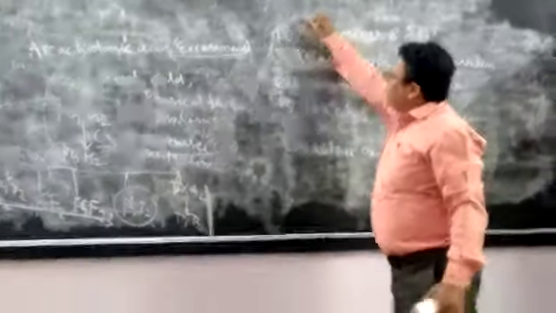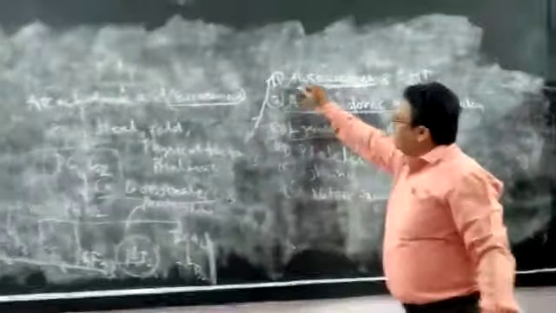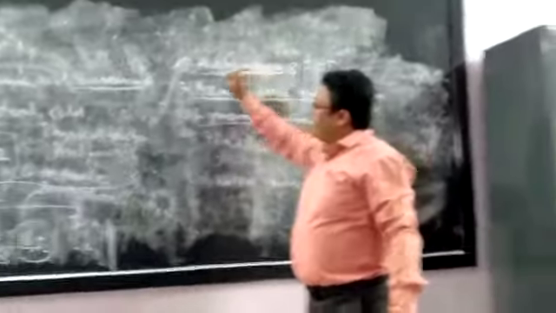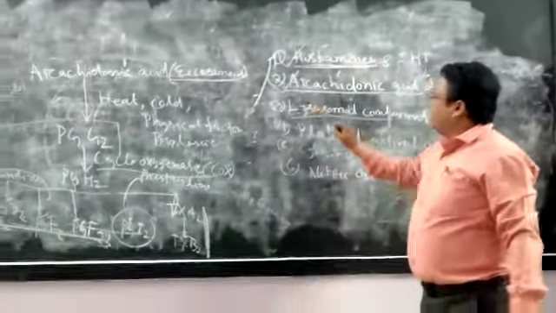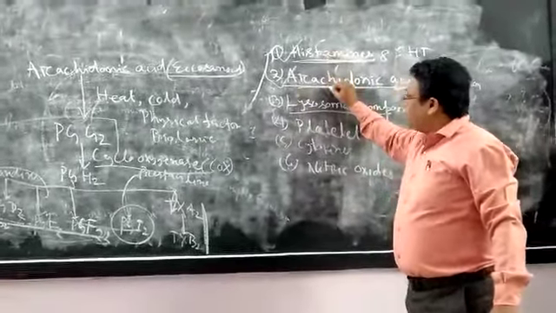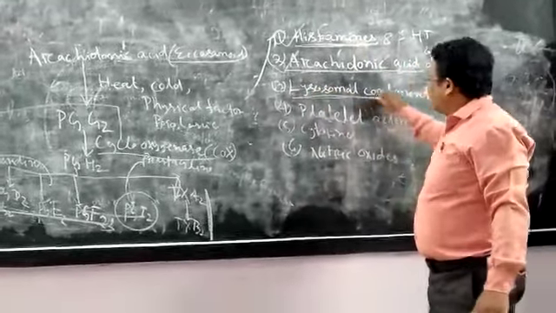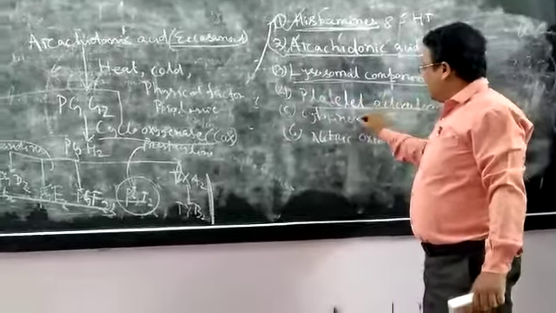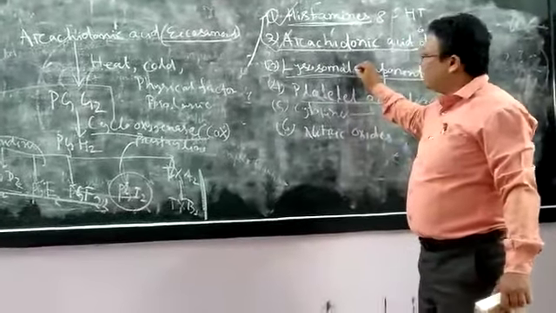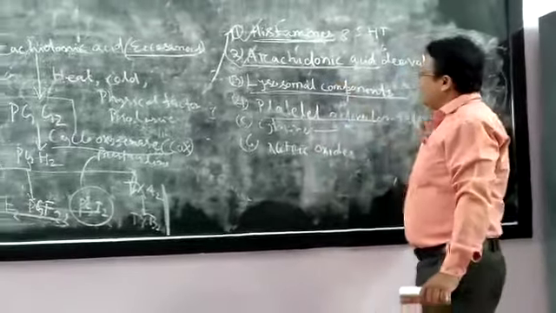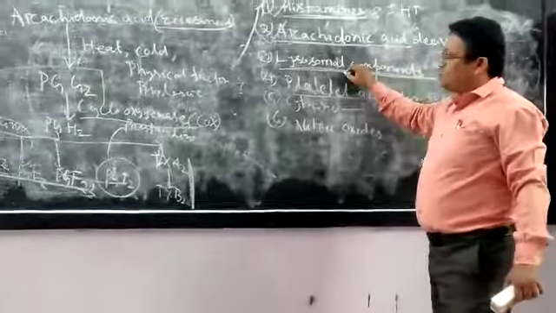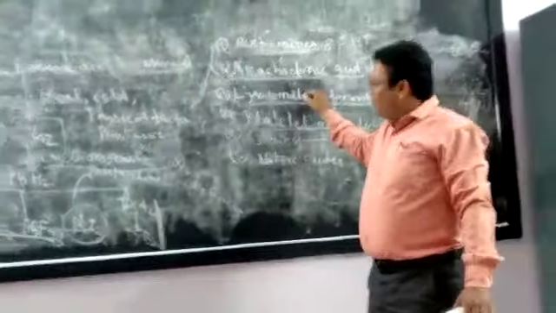So these histamine and arachidonic acid play a significant role in creating inflammation in our body. Besides these two substances, there are lysosomal components, platelet activating factors, and cytokines. Lysosomal components are present in the lysosomes. You know that lysosome is called the suicidal sac of the body. Lysosomes are present in the WBC cells.